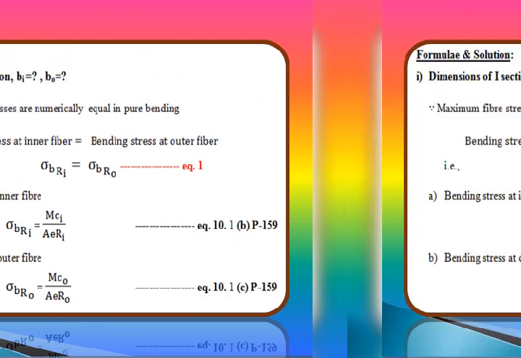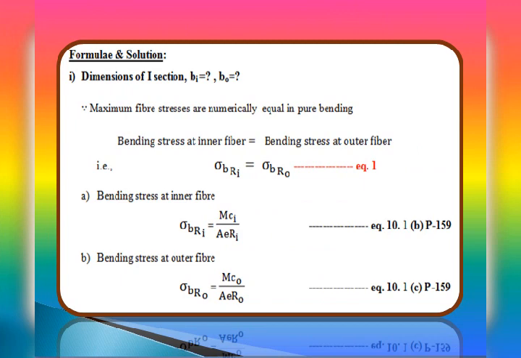Since the problem gives one condition that maximum fiber stresses are numerically equal in pure bending, it means the bending stress induced at the inner fiber and at the outer fiber are numerically equal, that is, bending stress sigma B Ri, at the inner fiber, is equal to sigma B R naught. We will call that equation number 1.